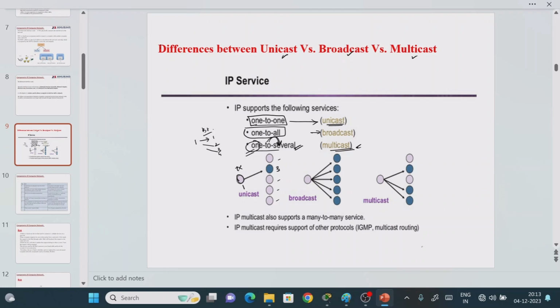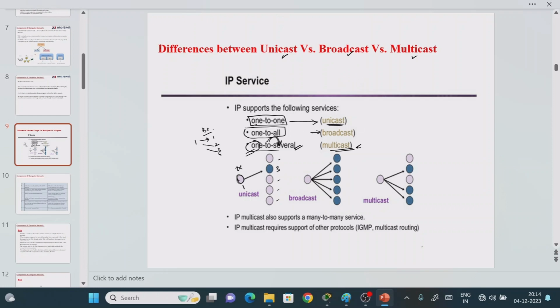Now what is the meaning of broadcasting? Suppose this is my device, and I am trying to send information from this device to whichever devices are connected to the network. These are all the devices connected to the network. If we are able to send the information to all the devices in the network, then it is called broadcasting. So this is one requirement. If you want to communicate only one to one, you can go for the unicasting operation. Or if you want to send the information to all the nodes or computers in the network, then you can go with the broadcasting operation.